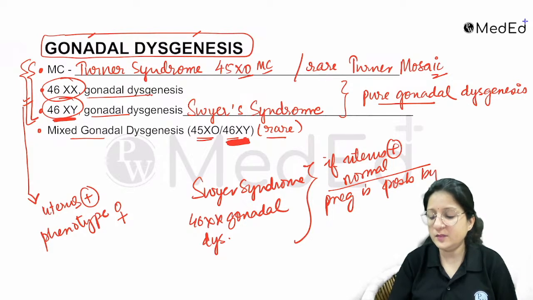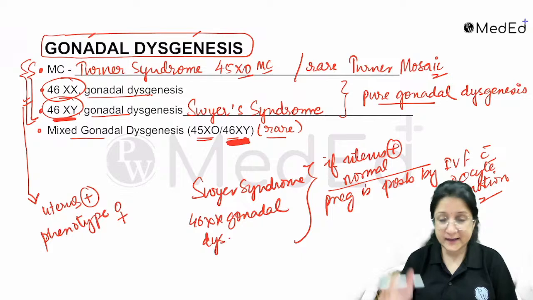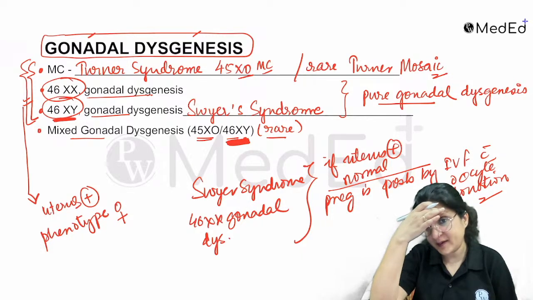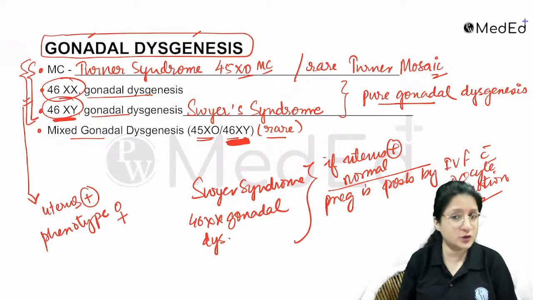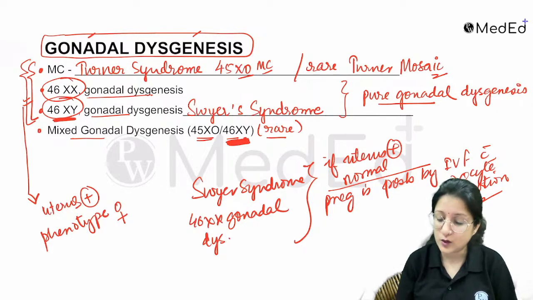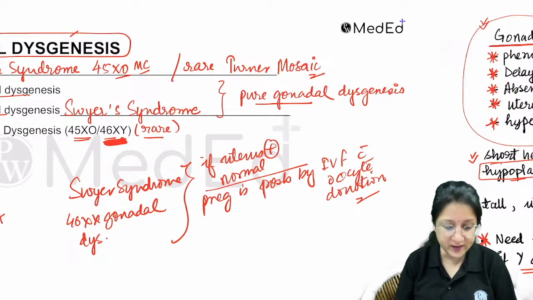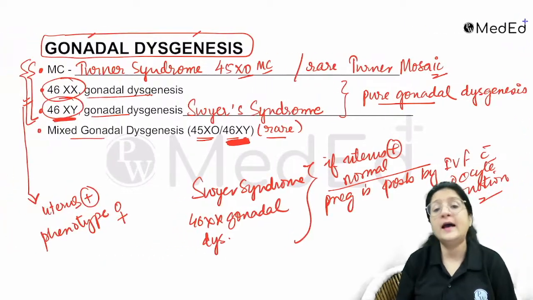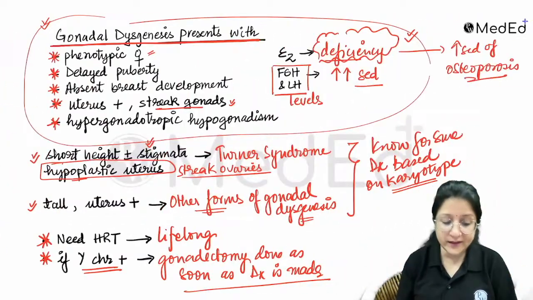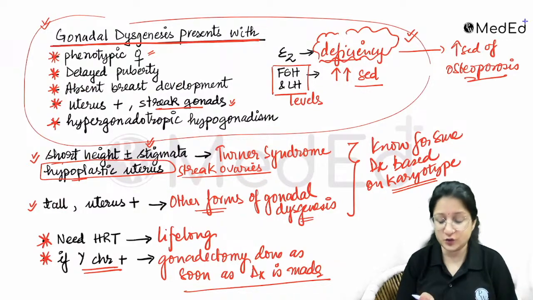Pregnancy is possible by IVF with oocyte donation. That is one possibility that can be attempted. That is just for MCQ. Keep that in mind. That completes a very, very high yielding point regarding MCQs.